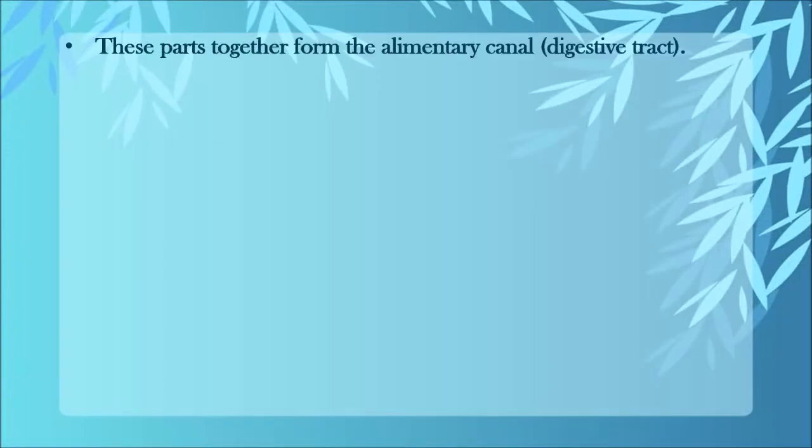Like I said, these parts together form the alimentary canal or the digestive tract.